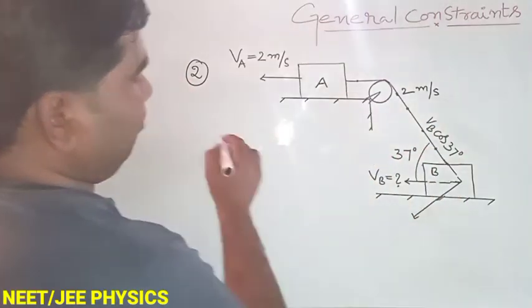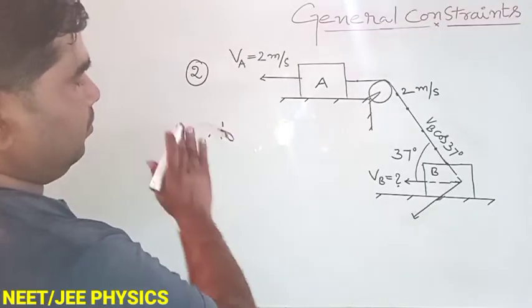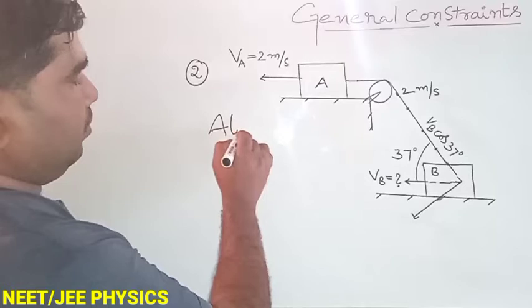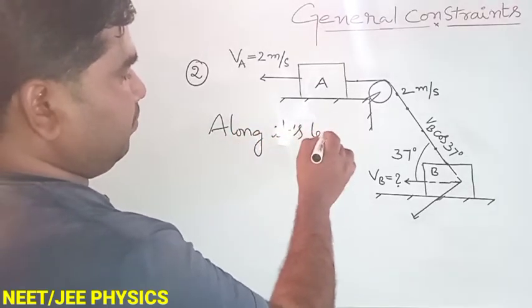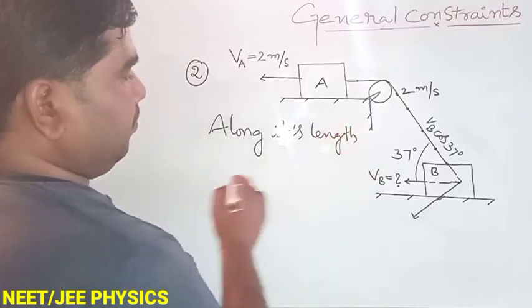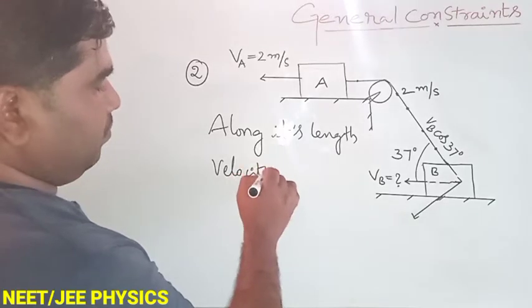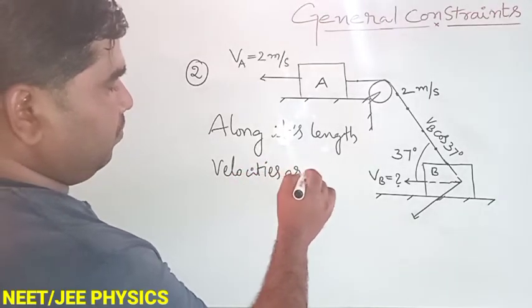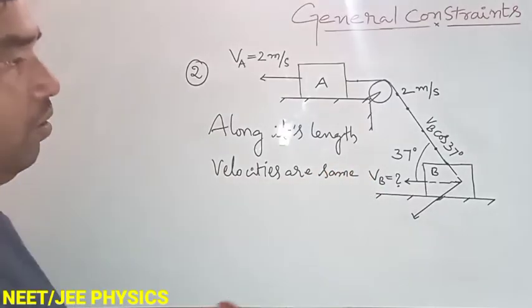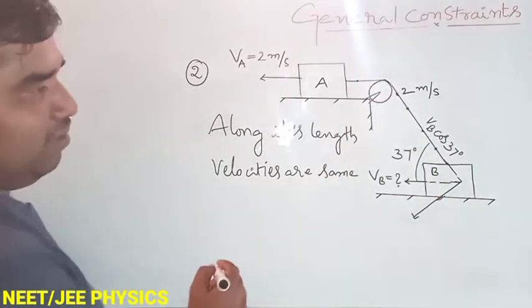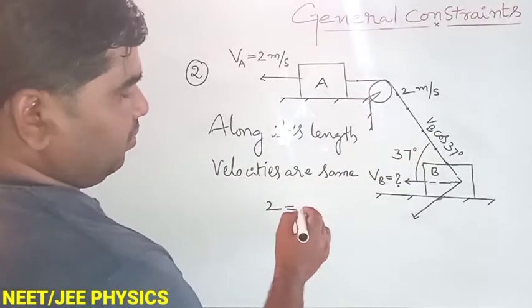Along its length velocities are same. That means here 2 equals to VB cos 37.